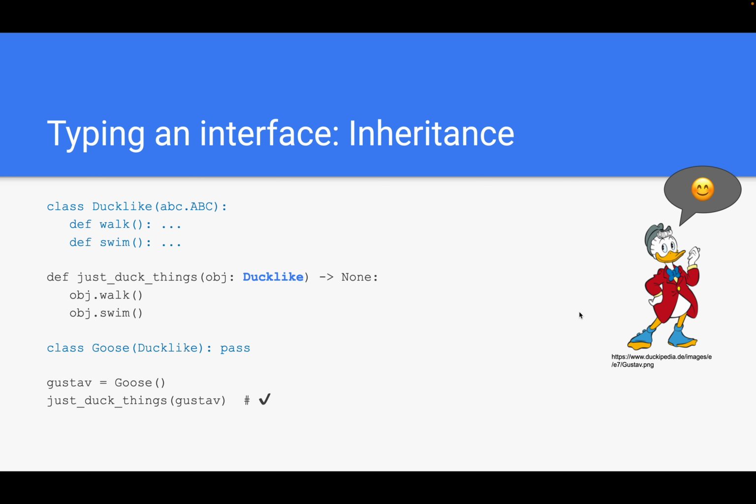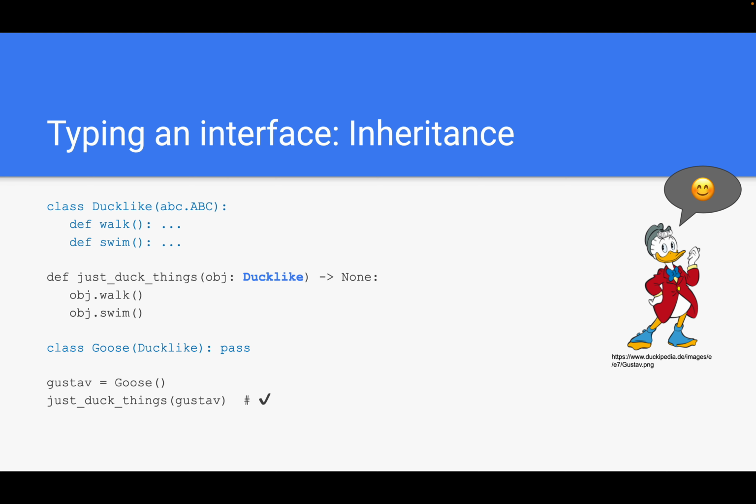So inheritance to the rescue. Here we define a base class, we call it duck-like, and we say everything that is duck-like should be able to walk and swim. And in this case we even make it an abstract base class, meaning that everyone who inherits from this class needs to implement these methods themselves, if we do it correctly.